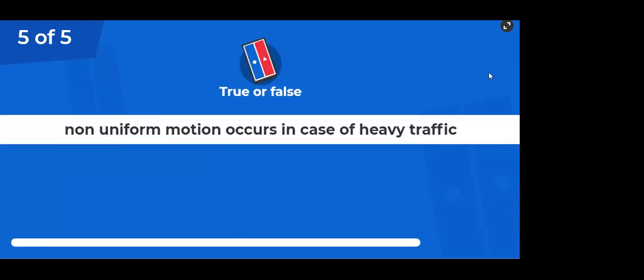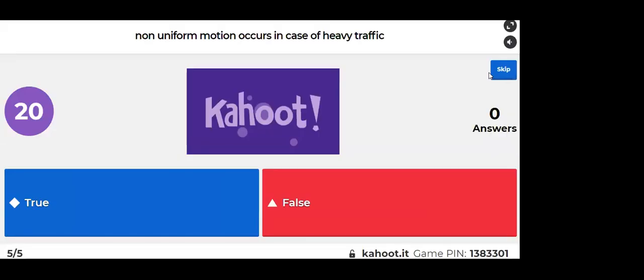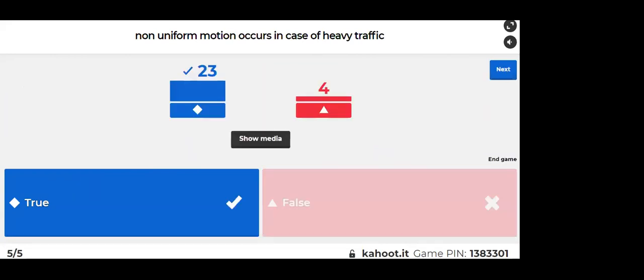Last question of this Kahoot. Non-uniform motion occurs in case of heavy traffic. Yes, true, right? Sometimes you stop, sometimes you move at random speed. So that is correct.